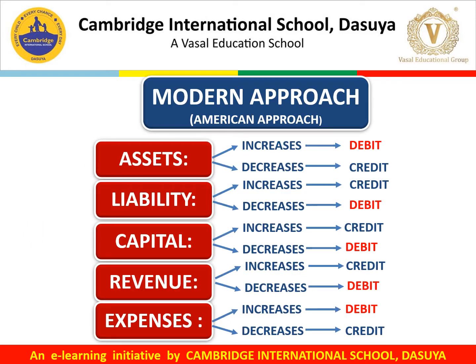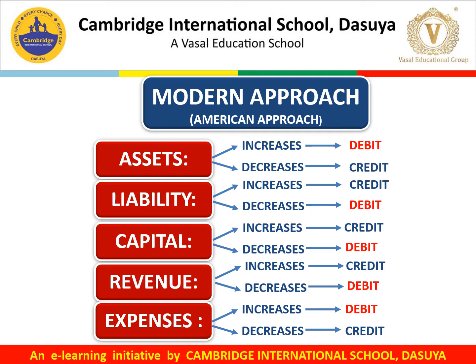Now we will start the modern approach. We have categorized the total accounts in five categories: assets, liabilities, capital, revenue, and expenses. First of all, we have to identify the accounts involved in the transaction, whether it is an asset or a liability or a capital or a revenue or expense.